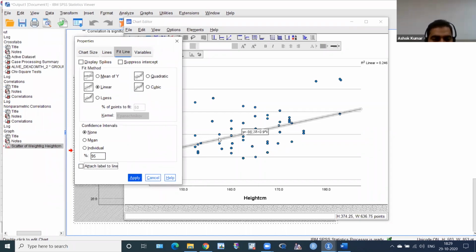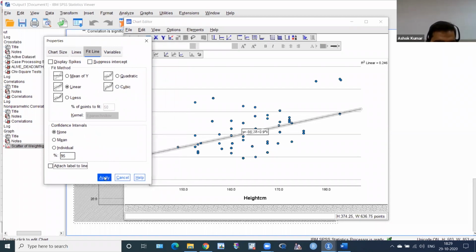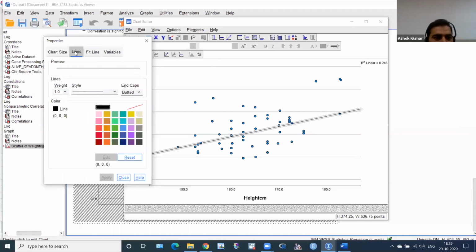If I want to change the color here, first apply, then we see the label automatically goes away. I want to change this to a red line, since it's coming out significant and I want to highlight it. This is the line option in properties. You can see, click here, and this is the line color. I want to add red.